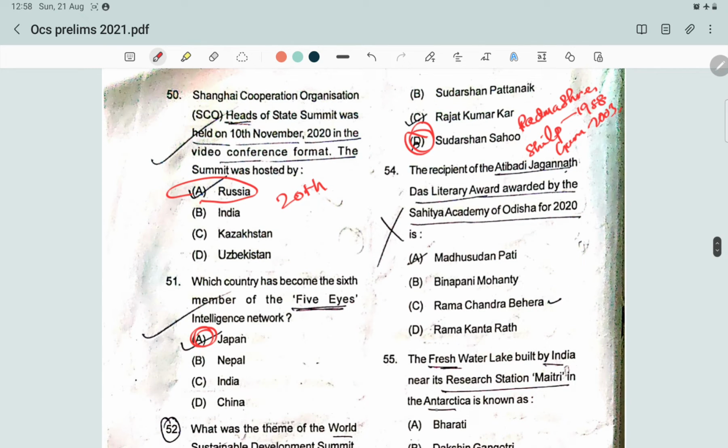And the next question: the recipient of the Ativadi Jagannath Das Literary Award, awarded by the Sahitya Academy of Odisha for 2020, is whom? The Ativadi Jagannath Das Samman is a literary award awarded by the Odisha Sahitya Academy to an Odia language writer for a lifetime contribution to Odia literature. Recently, Ramachandra Behera was awarded the Ativadi Jagannath Das Puraskar in 2020. The answer will be Ramachandra Behera, and he is a former president of Odisha Sahitya Academy and ex-principal of Kendrapada